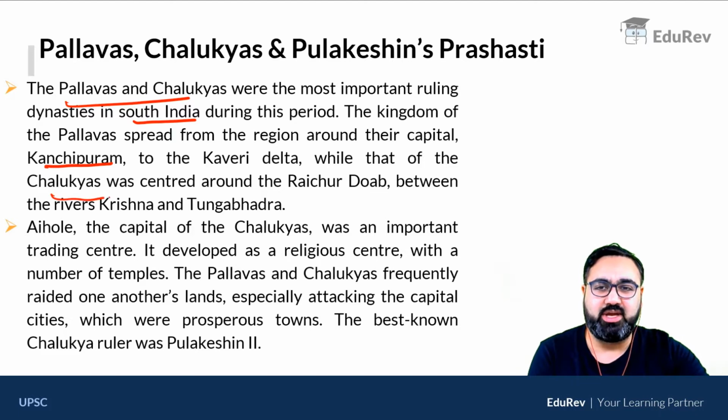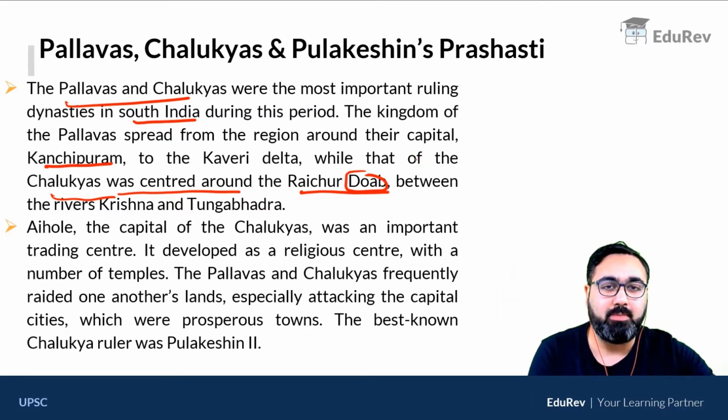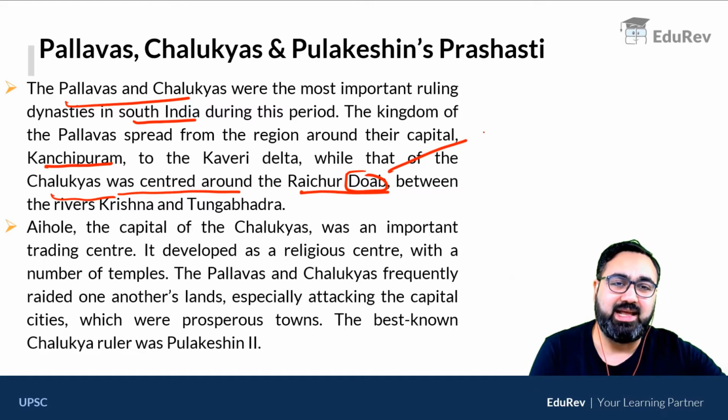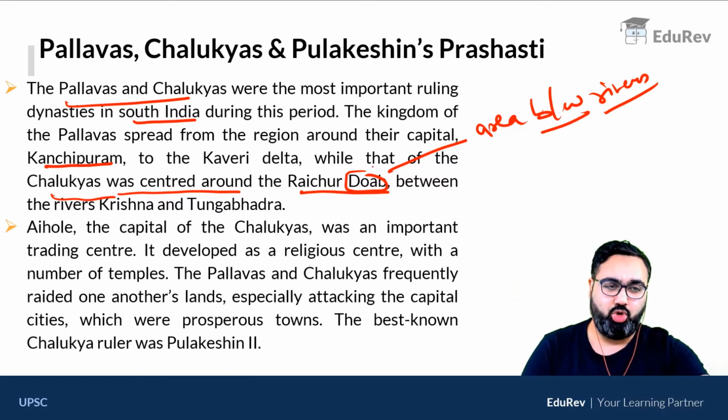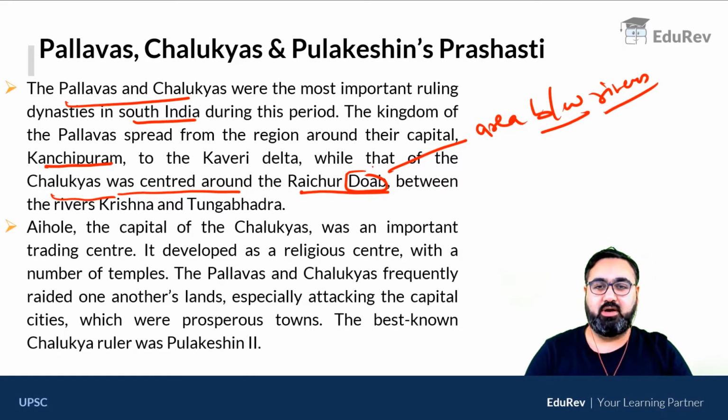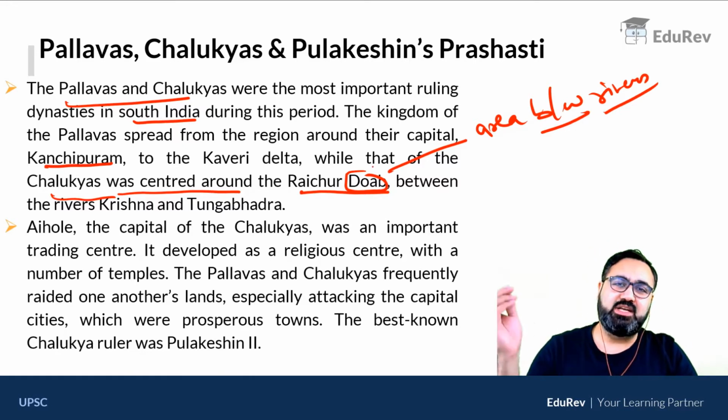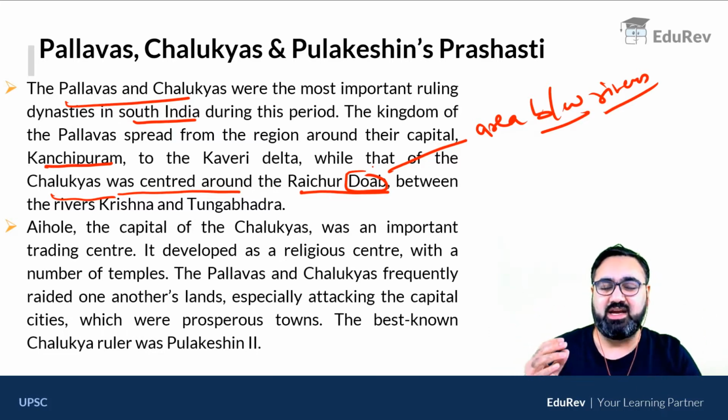Apart from that, Chalukyas were ruling an area around the Raichur Doab. Now, Doab is a word that you will see very often. What is a Doab? Doab is an area between two rivers. So, an area between two or three rivers is called a Doab. Now, Doabs are extremely important, and you will see many dynasties over the years fighting for these areas called the Doabs.